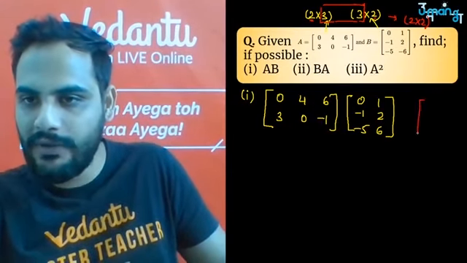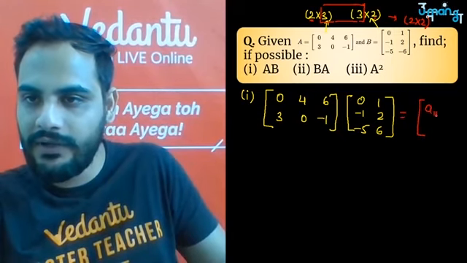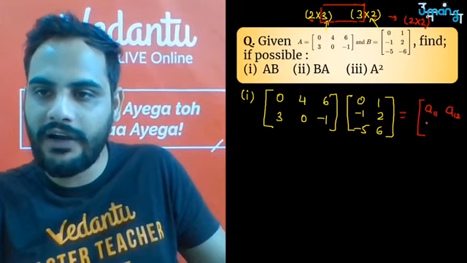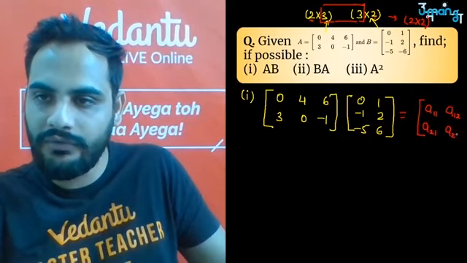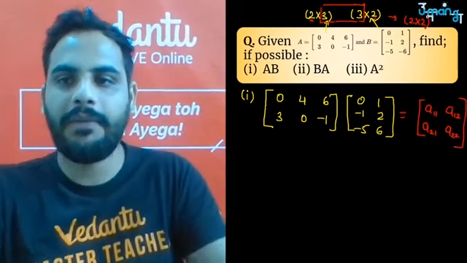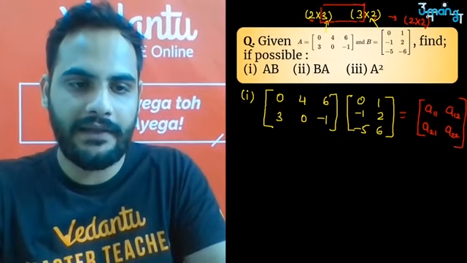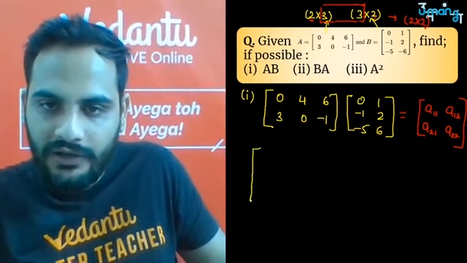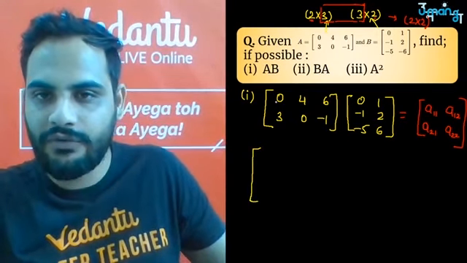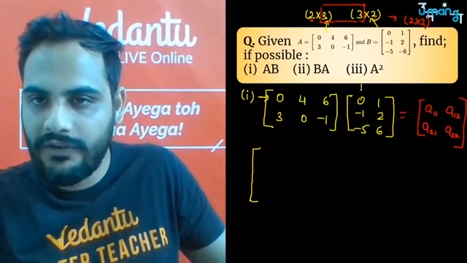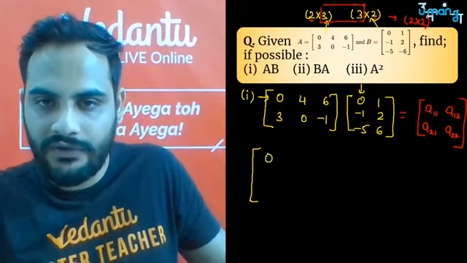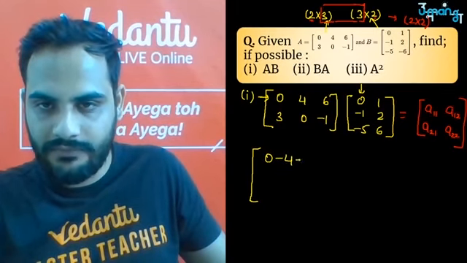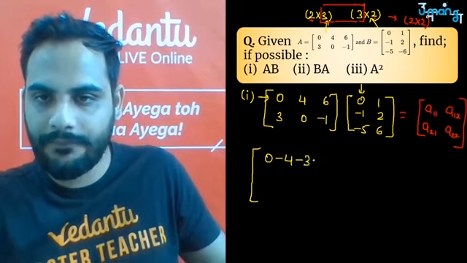So write a 2 by 2 matrix, how will it be? So A11 A12, first row first column, first row second column, second row first column, second row second column. Now just multiply them accordingly. So the first element is what? First row multiplied with the first column. So first row is over here, first column is over here. 0 into 0 is 0, 4 into minus 1 is minus 4, 6 into minus 5 is minus 30.